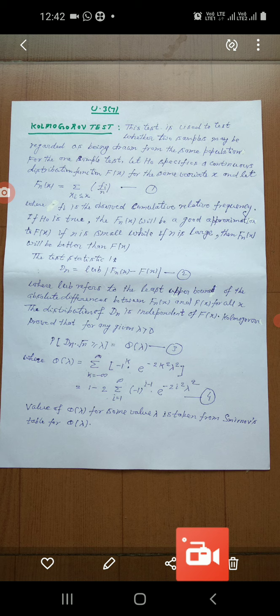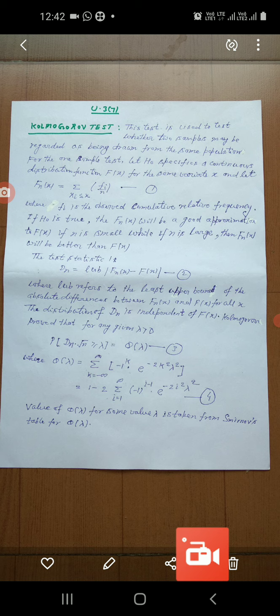So here we see that Q(lambda) may be expressed as 1 minus 2 summation of (minus 1) to the power i minus 1 into e to the power minus 2i square lambda square, and let it be equation number 4.